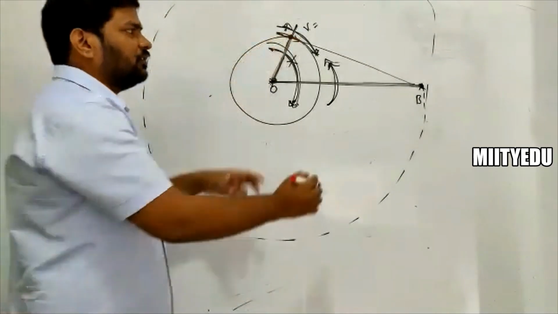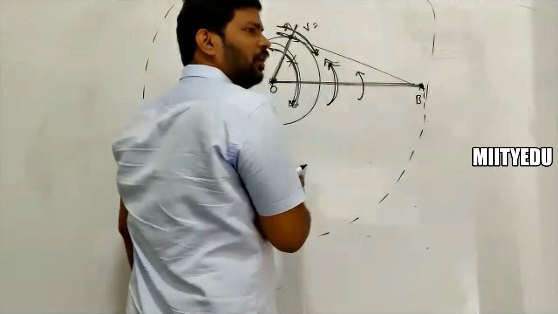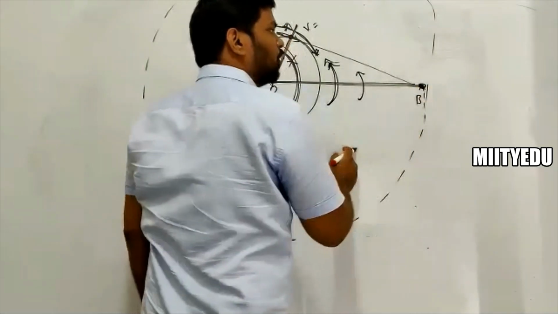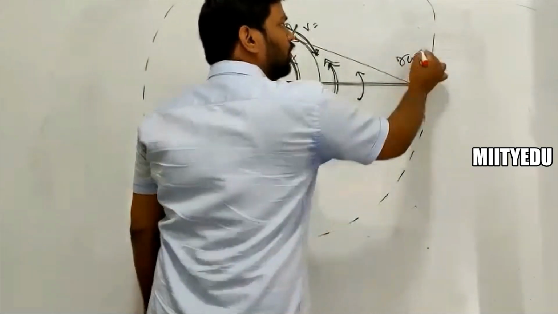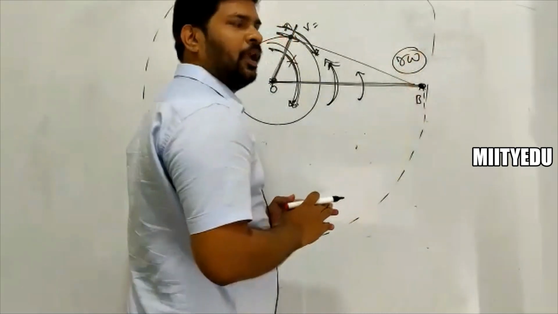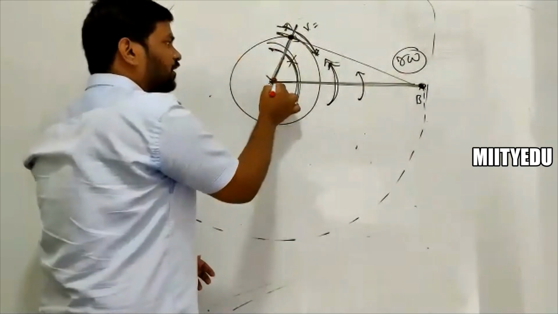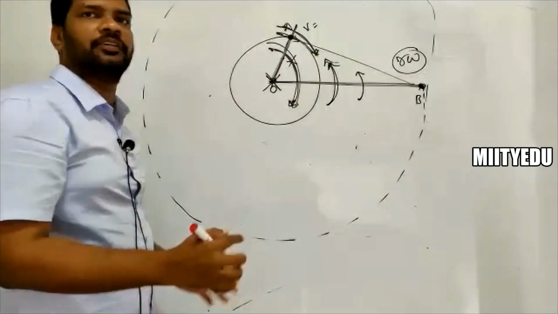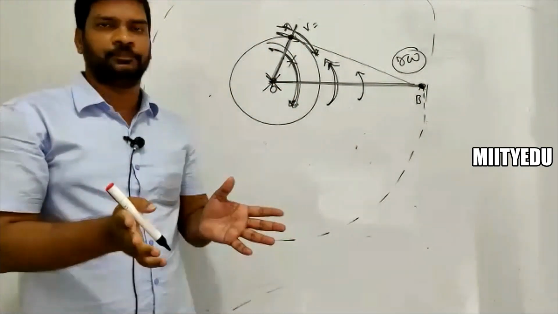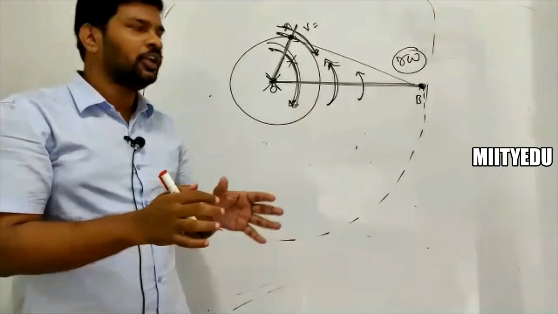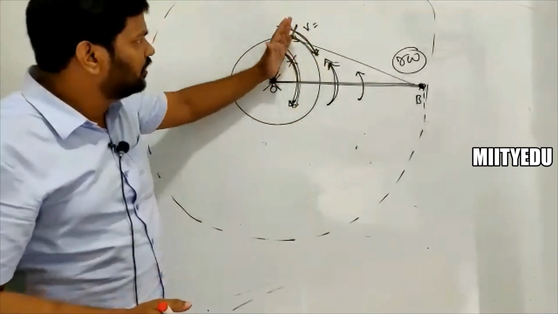Now in such a case, it has angular velocity omega, and the velocity of this point, you know, is nothing but r omega. So you can get the value of that. And A observes that B is moving in a circular path, maintaining a fixed distance from O, because the O to B distance is not changing. It's a fixed one.